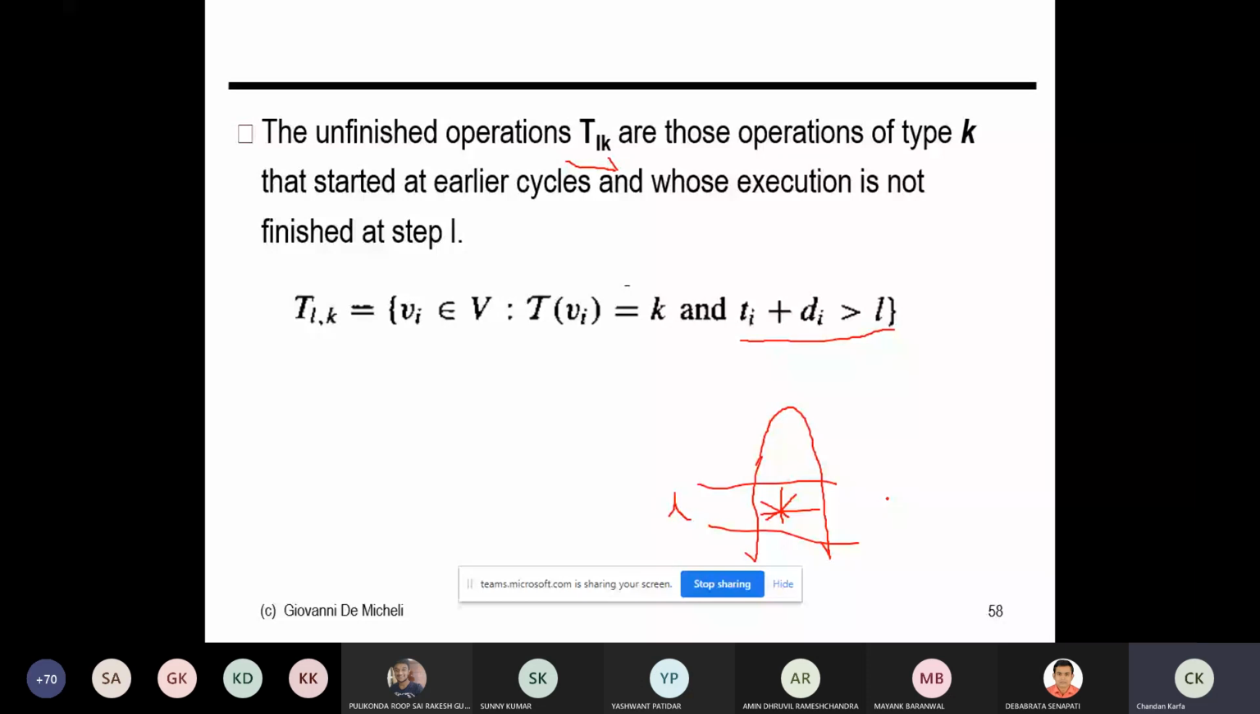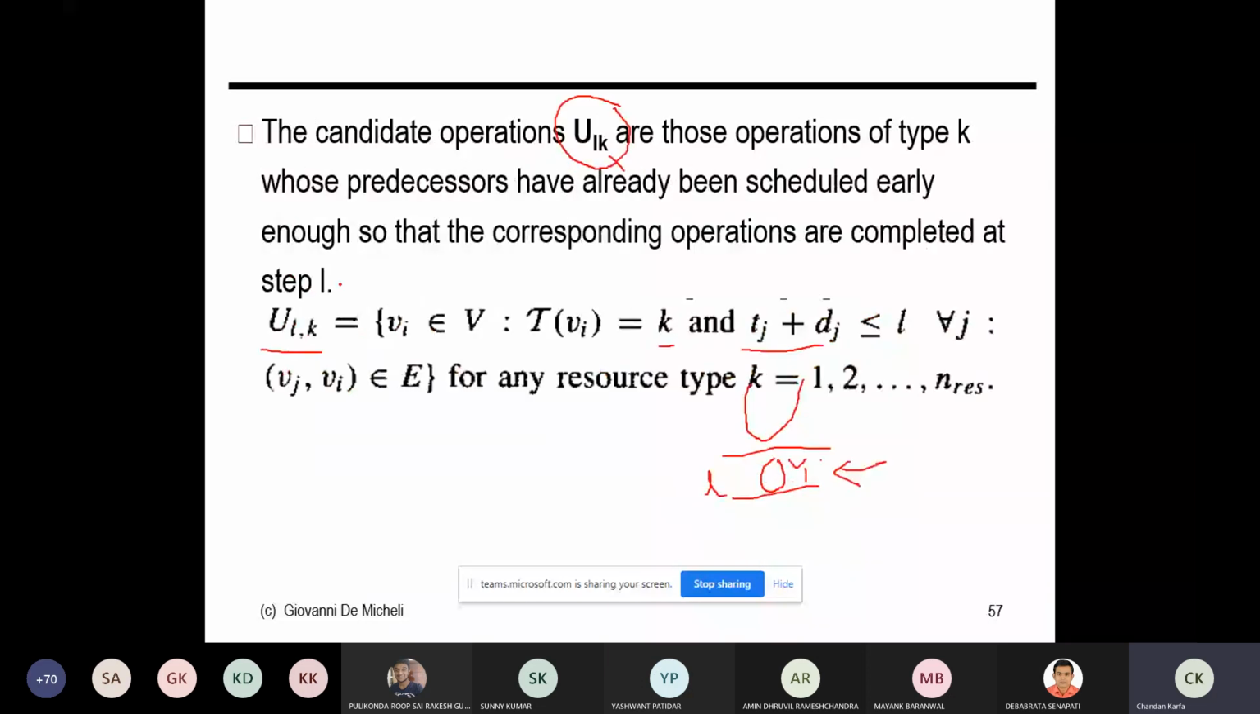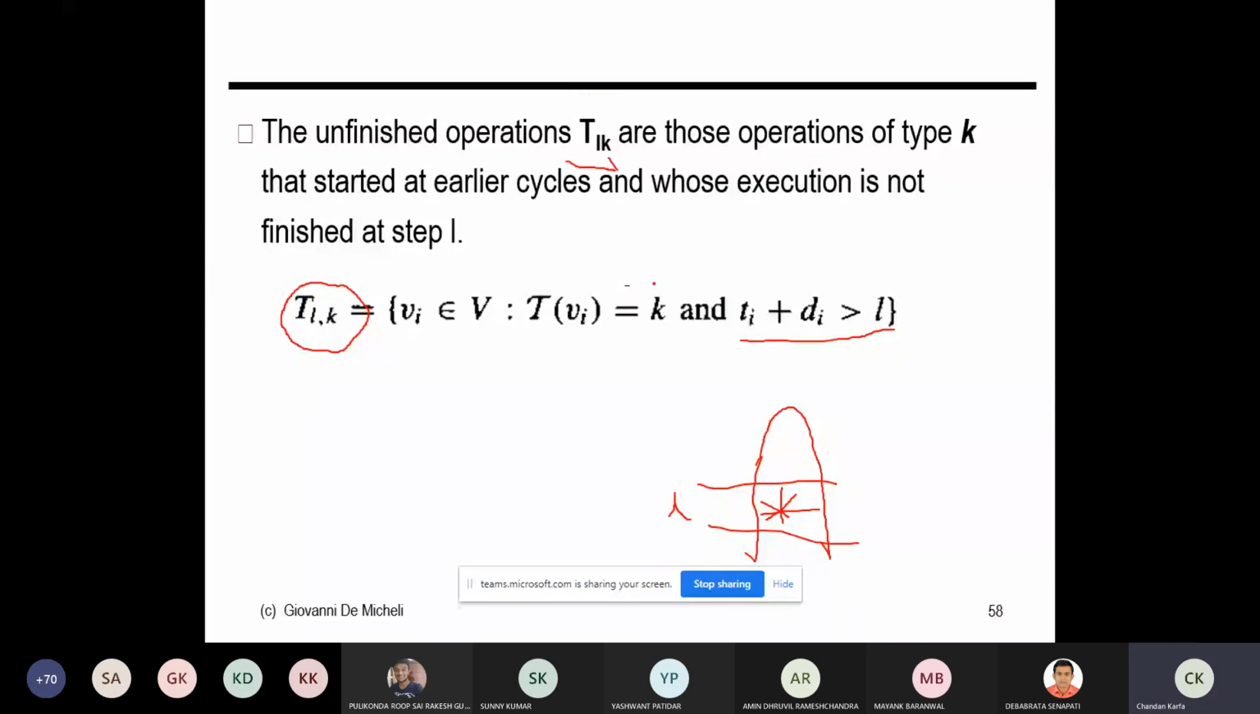So I have defined two things. U_LK is the set of nodes which already completed their execution before my current time step L, and T_LK is the set of operations which started early but are still continuing in time step L. Okay.